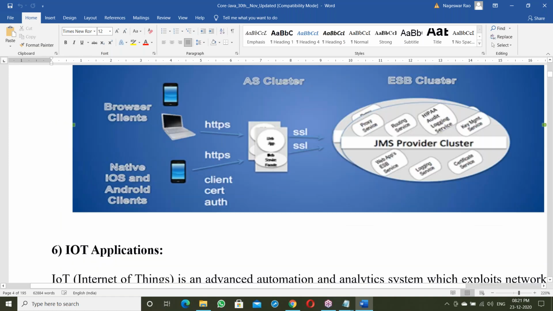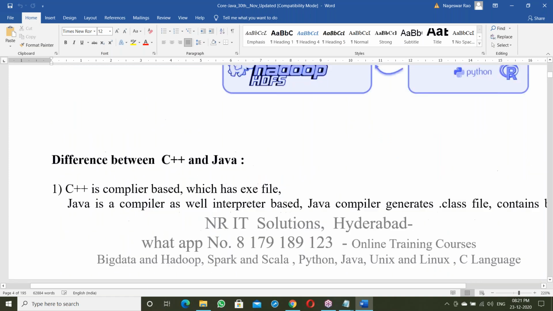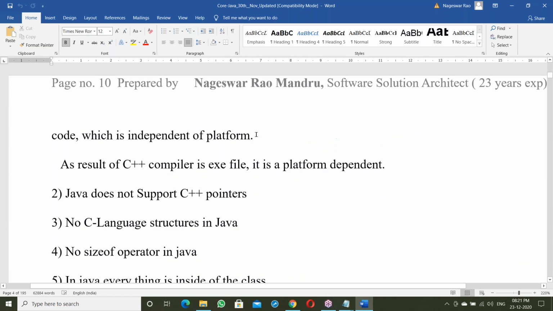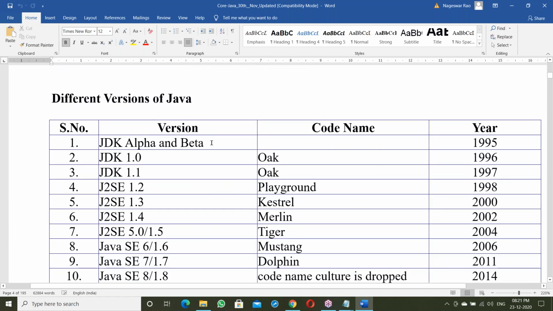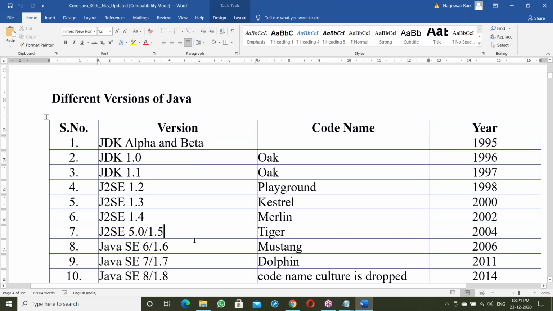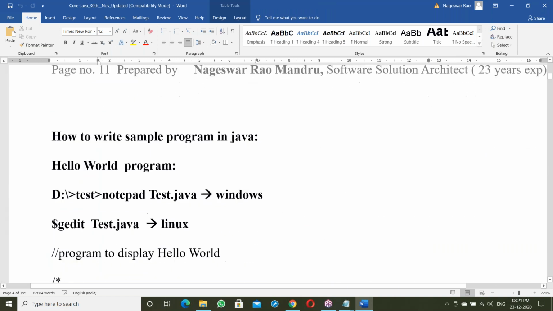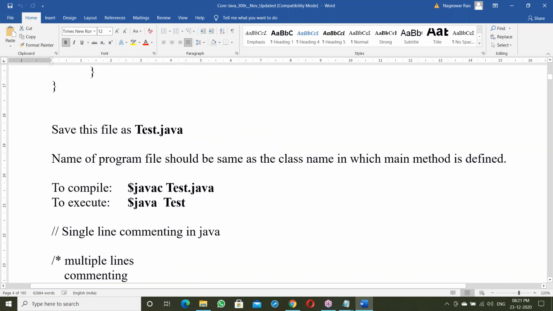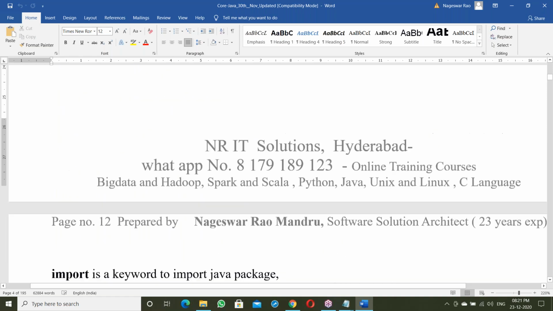After finishing that, what's the difference between C++ and Java? All of this comes under the introduction. Next, different versions of Java. Now writing a sample program in Java: how to write the program on the command line, and using Eclipse, developing the first Java application.